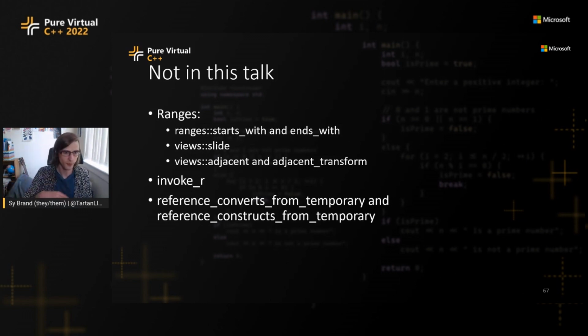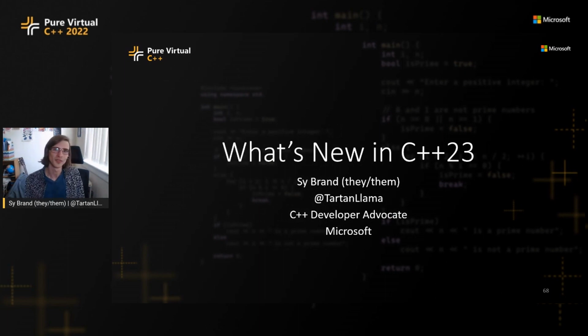convert the return to. And then there's a couple of type traits for working out if you're going to have a potentially dangling reference. There's a few other things which I didn't have time to cover and didn't want to put on this slide, so you can go back to that cppreference thing if you really like, or Wikipedia or whatever your preferred source is. But I think these are most of the ones which are interesting to most users. So thank you very much, and I hope that you enjoy using C++23.